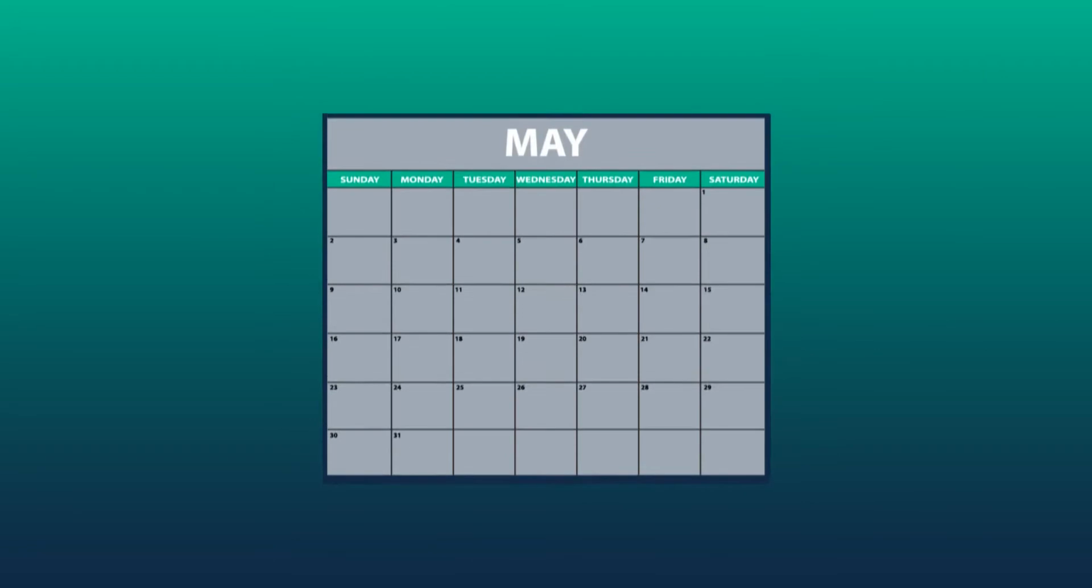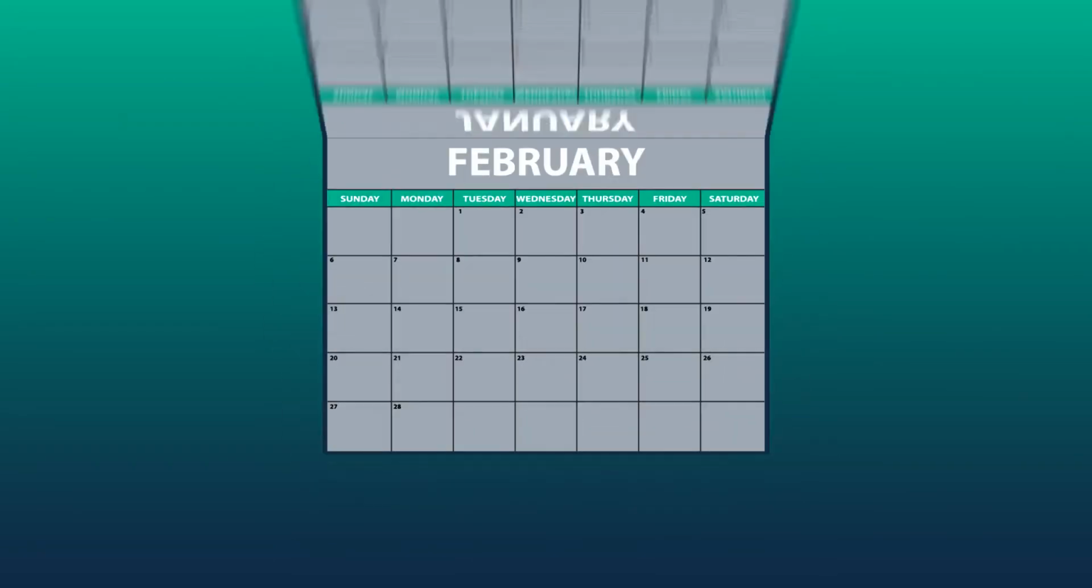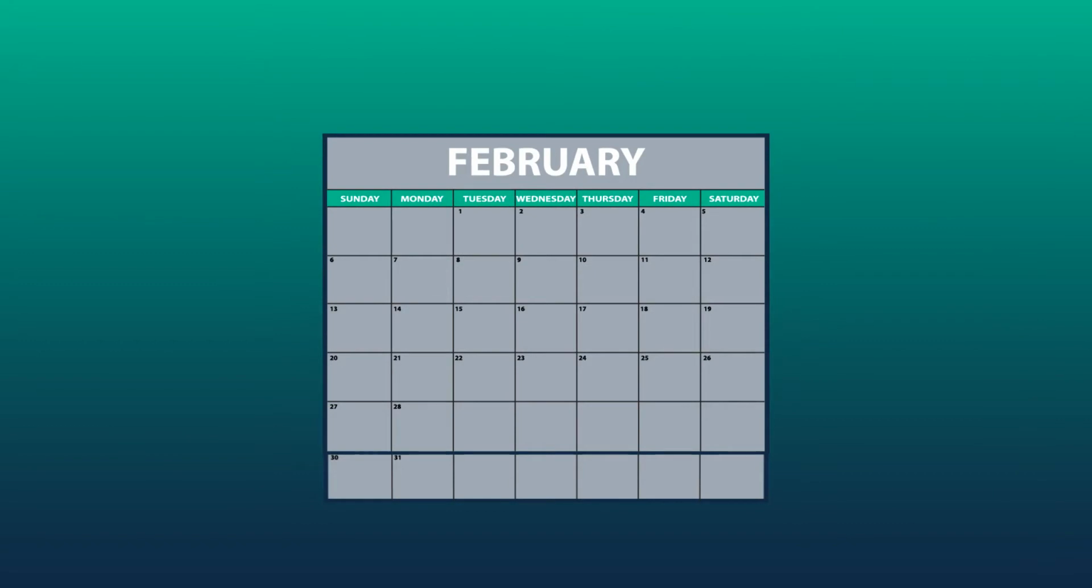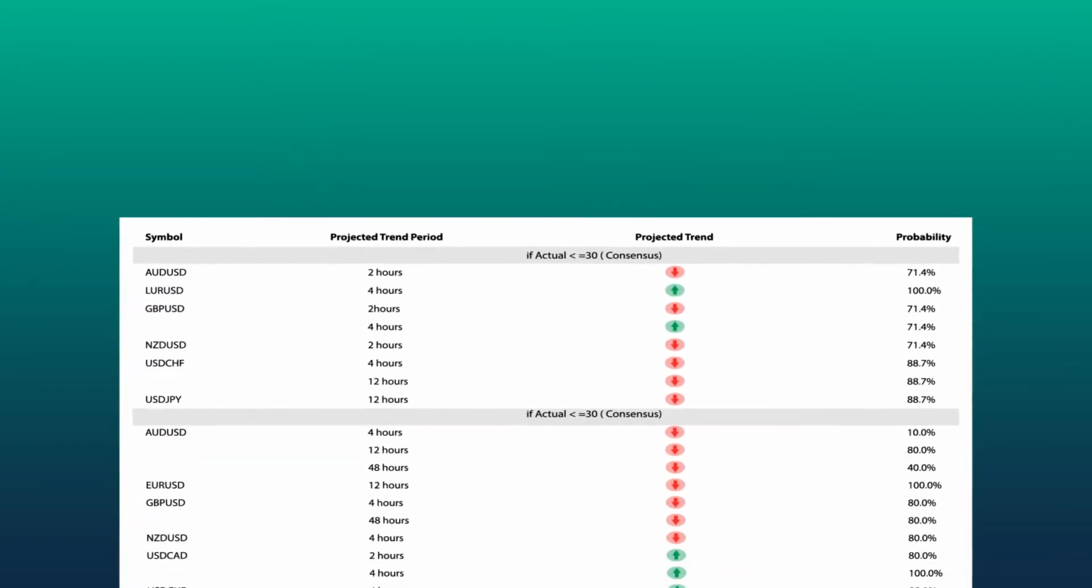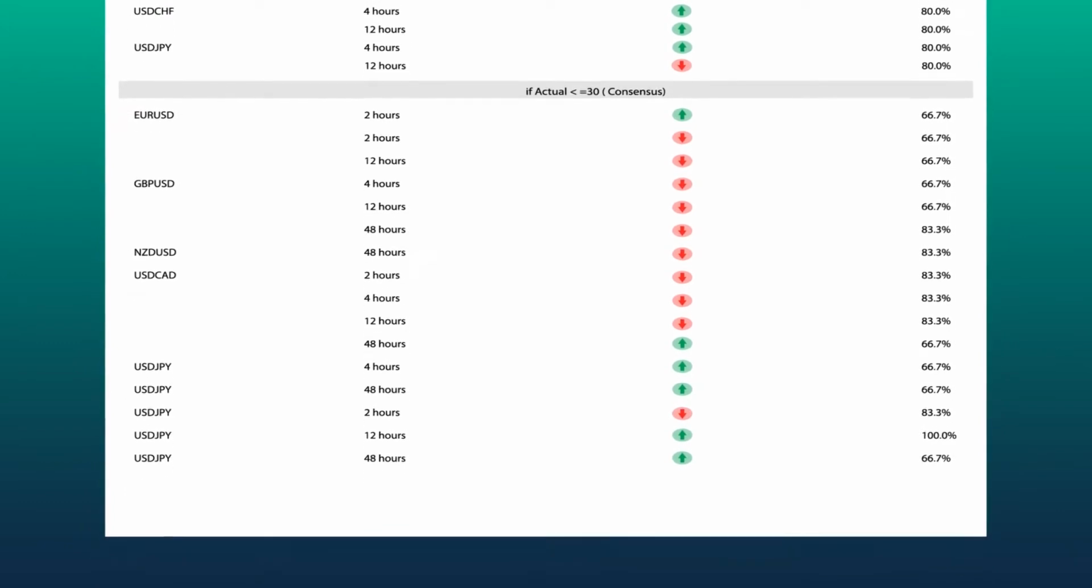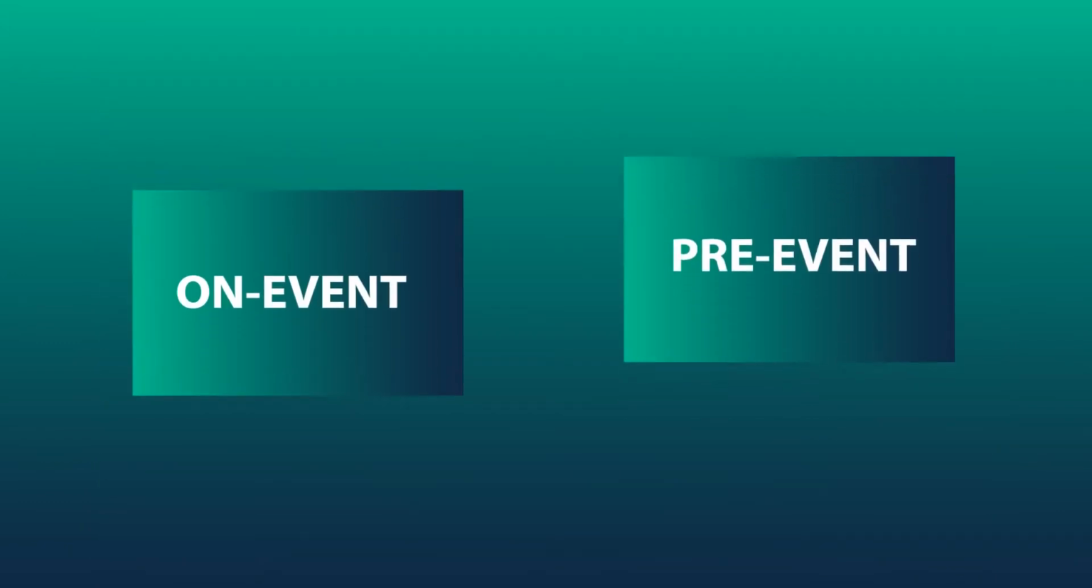Autochartist's news events trading service analyzes how each financial instrument was affected by different delta values over the last 12 months. This results in many noticeable correlations which are delivered to you through this tool. NETS has two types of forecasts it provides.